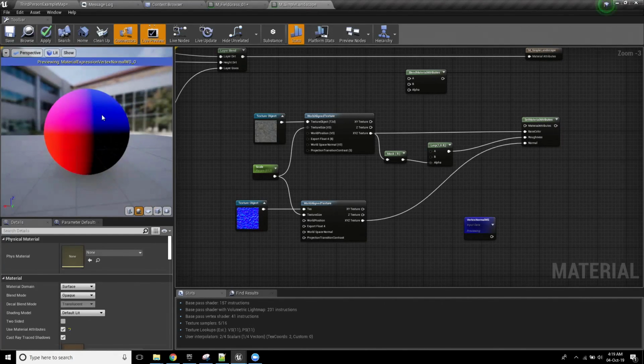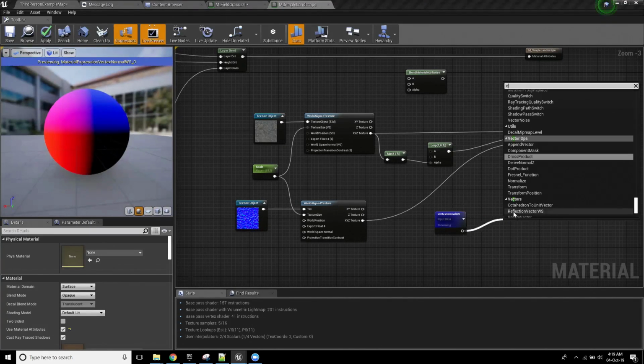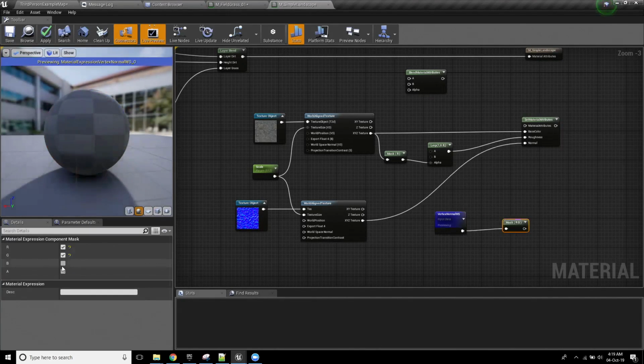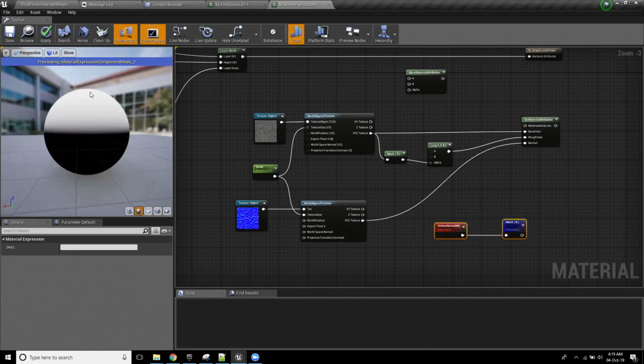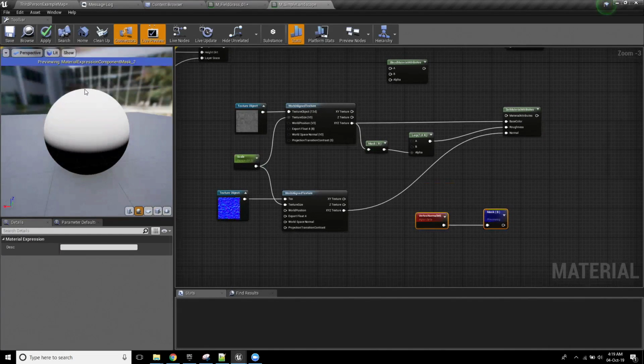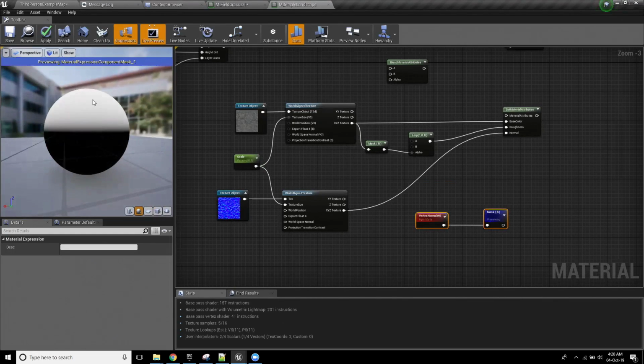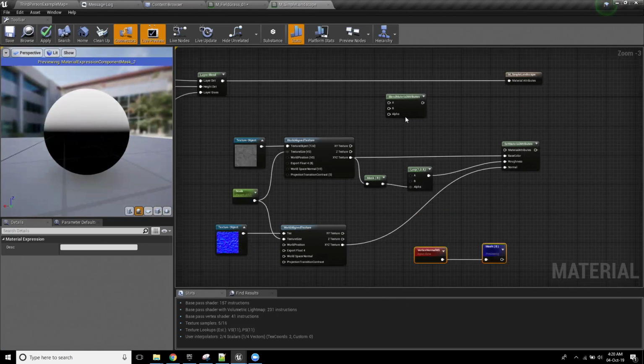So the more blue it is, the more upwards it's pointing, okay? Now, by knowing that the more blue something is, the more upward it's pointing, I can get this and I can say to it, hey, I just want your blue channel or your Z-axis, okay? Now, that's now going to give me a value that when it's completely facing upwards, it's white. And when it's down here, it's going to approach a value of 0, value of black, right? Which is actually pretty close to what we need here.